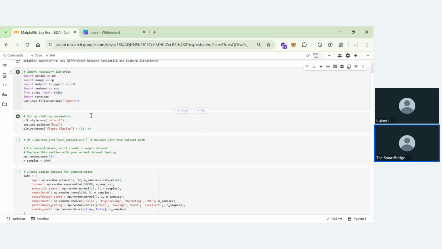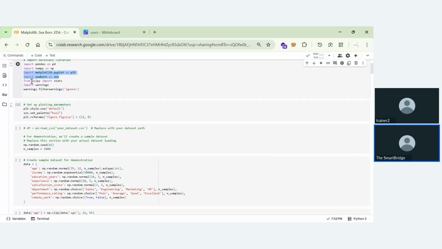After importing, we are using matplotlib and using the default style. And SNS is nothing but Seaborn. Matplotlib and Seaborn are the libraries that will be used for analyzing the data. These libraries will help us create visualizations in Python.